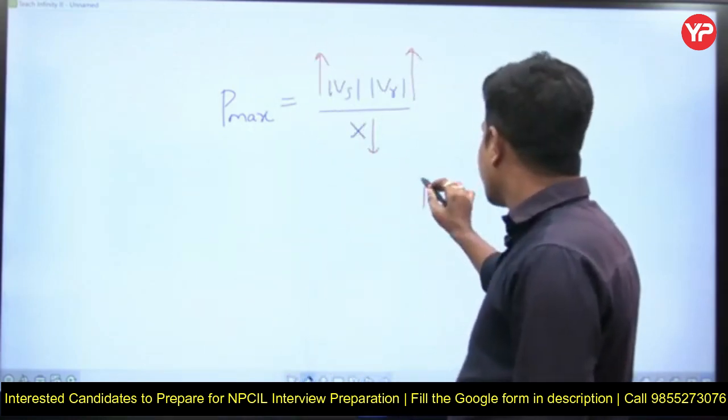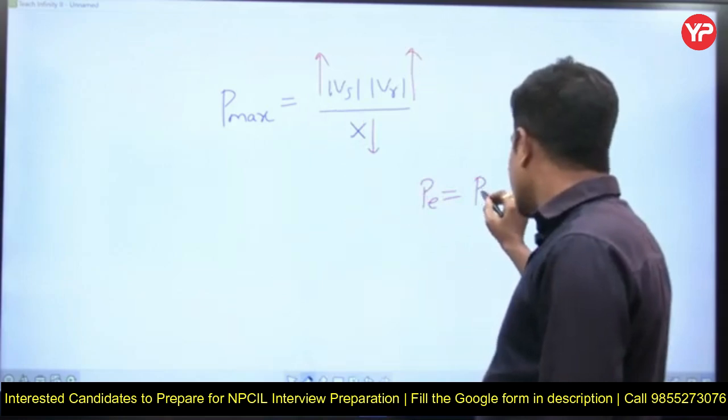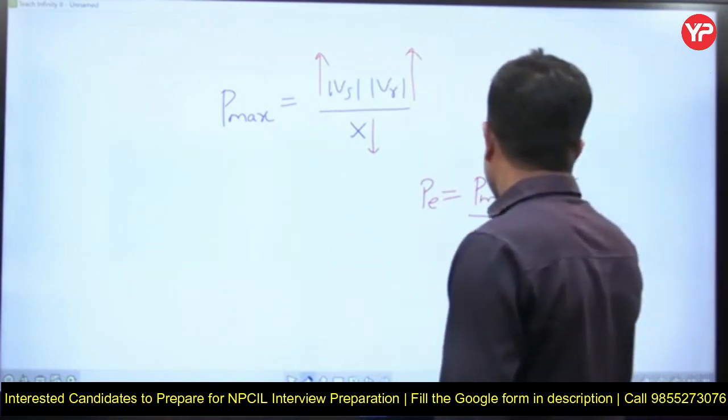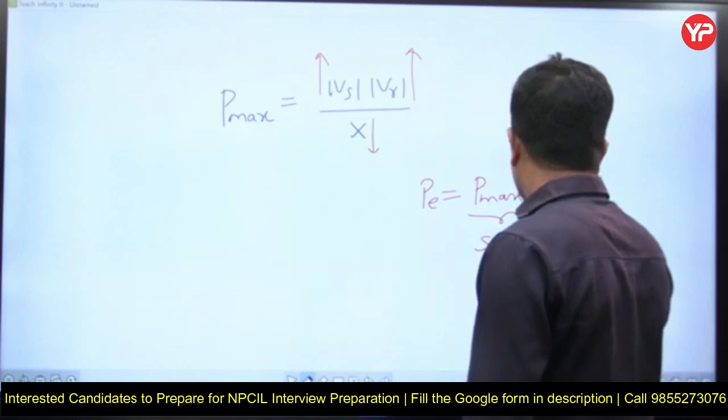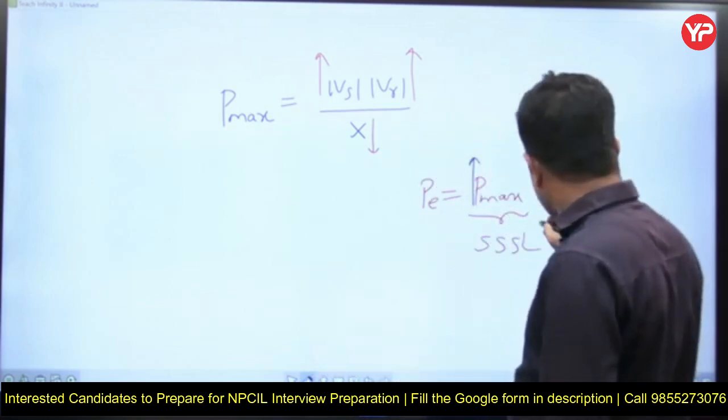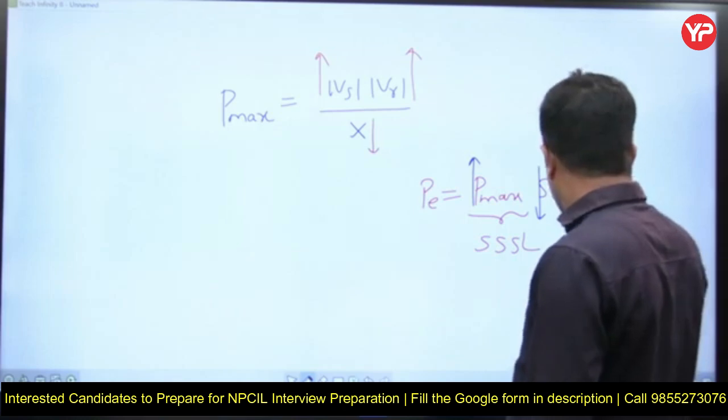With that, see, P is equal to Pmax into sin delta, and this is the steady state stability limit. Observe: if Pmax is increased, then sin delta has to decrease, so delta will decrease.